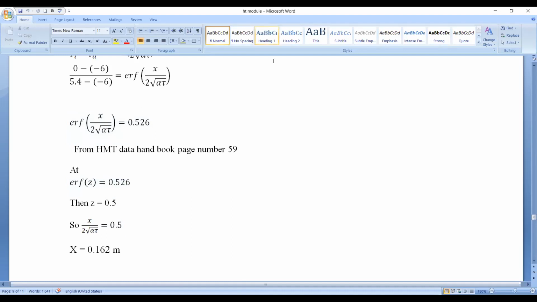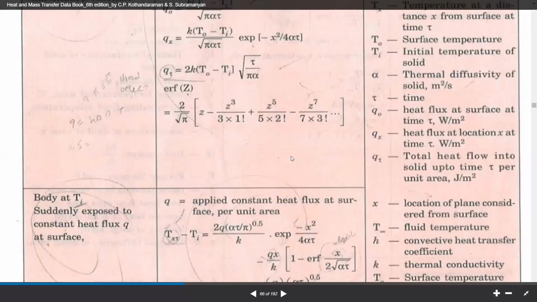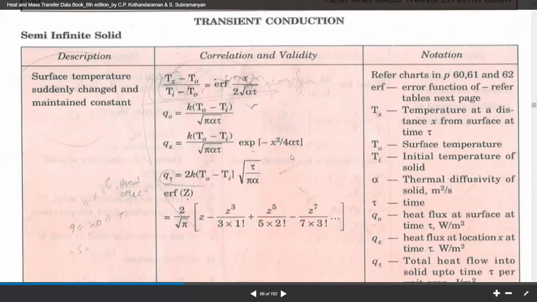You should be very careful here. So for error function of z equals 0.526, we have to refer to the data handbook.